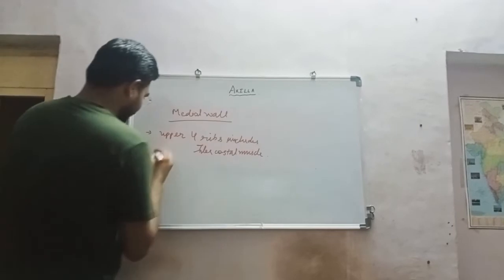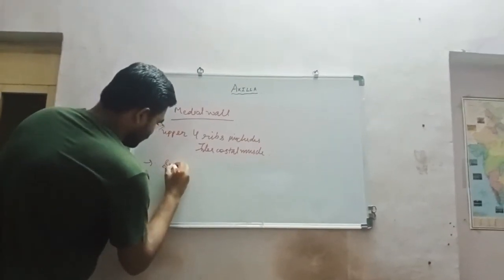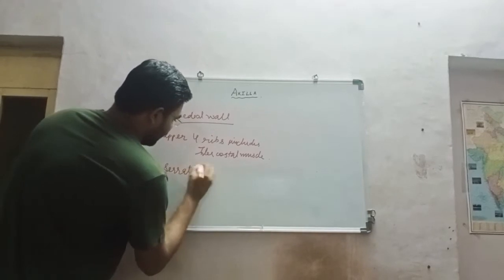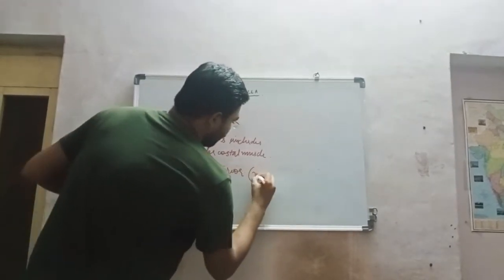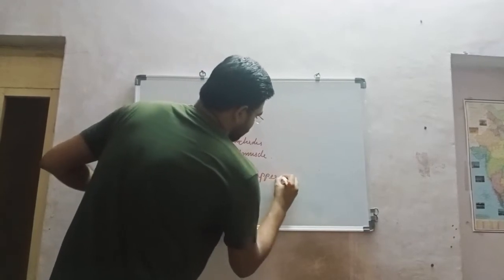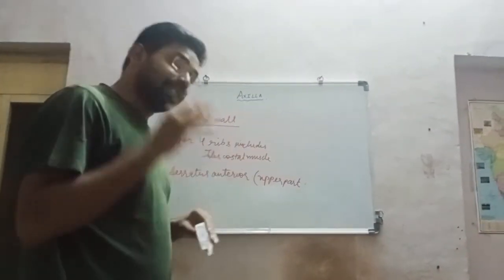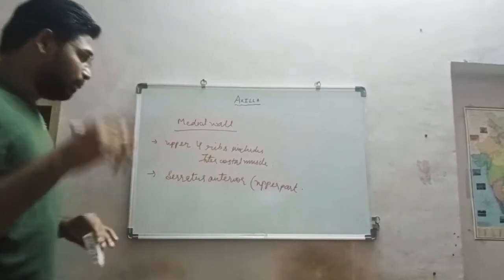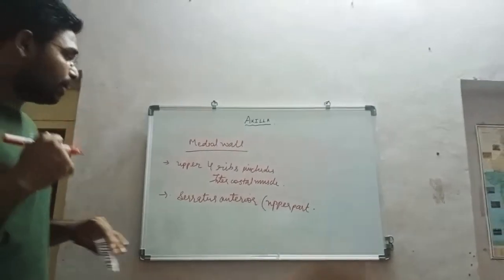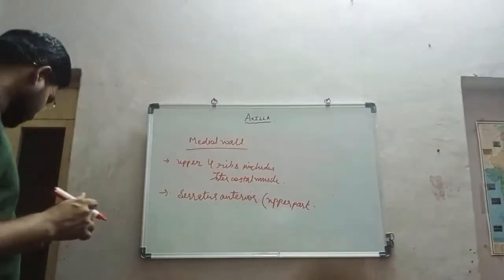Second one, the serratus anterior, upper part. Medial wall: upper four ribs, which include the intercostal muscles. Similarly, in the lower part, it is formed by the upper part of the serratus anterior.